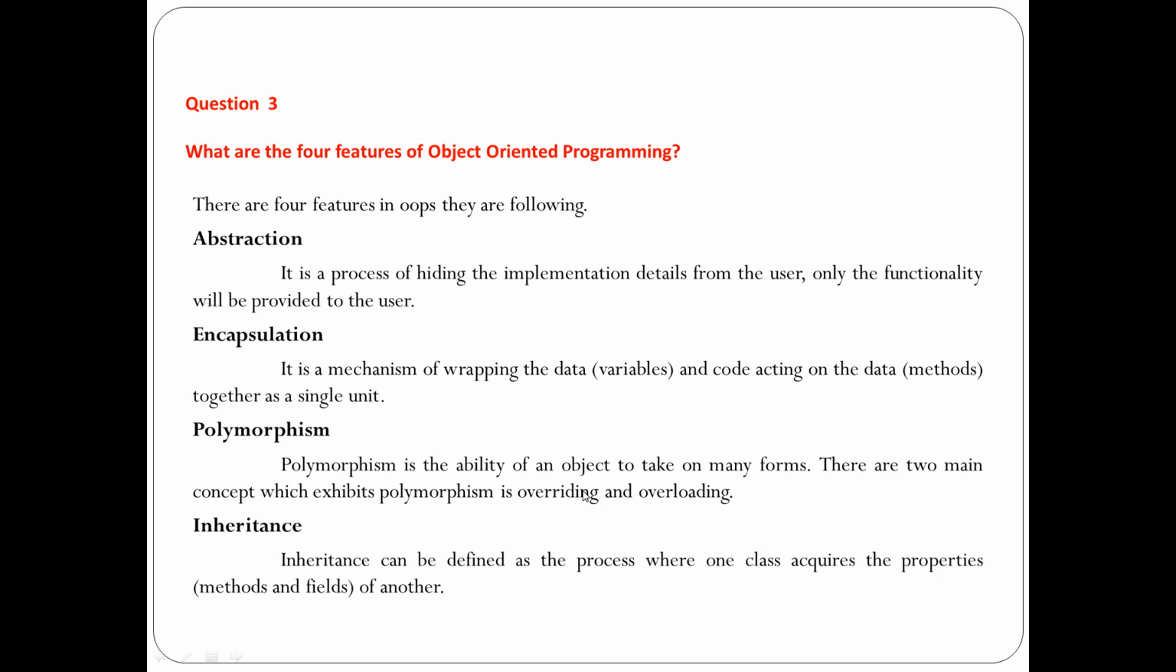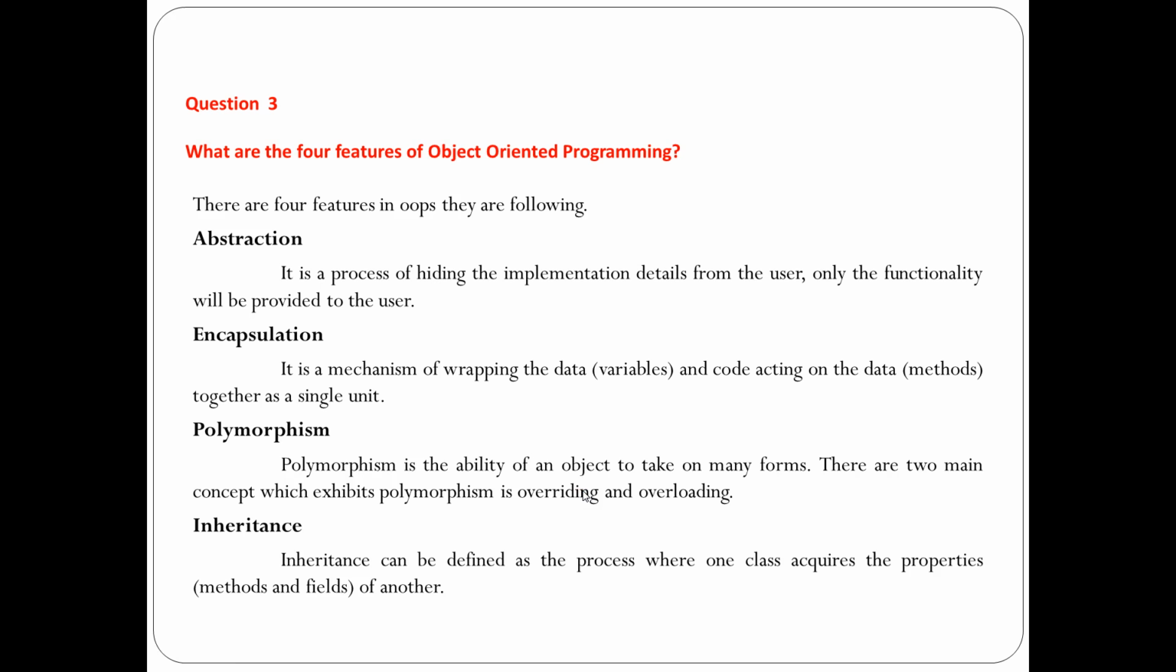What are the four features of object-oriented programming? This is question 3, which says there are four features of the object-oriented programming system. They are like this. We have abstraction, which is the process of hiding the implementation details from the user. Only the functionality will be provided to the user. What is not required by the user will be hidden from the user. So only the essential details should be shown to the user. So that is called your abstraction.